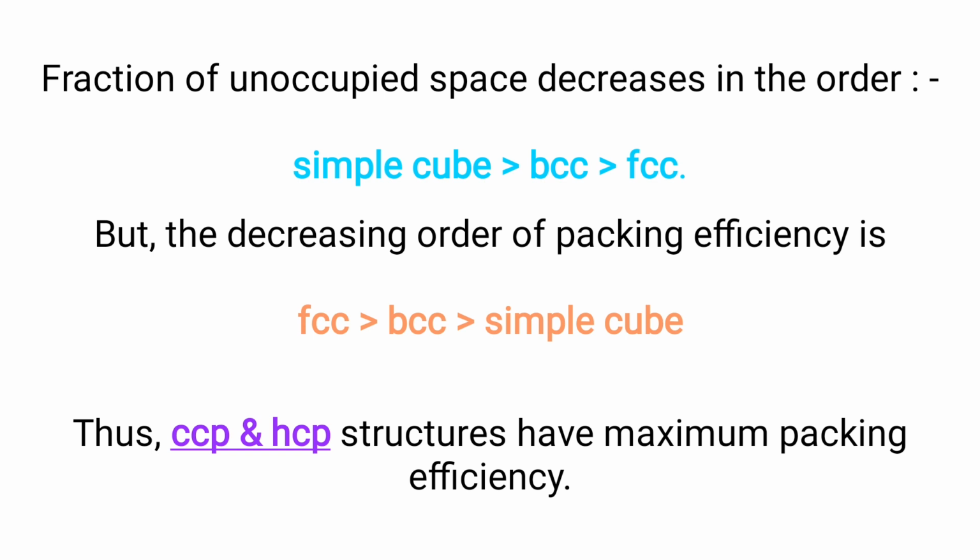Okay, fraction of unoccupied space decreases in the following order. That is, simple cube is having maximum unoccupied space and FCC is having minimum unoccupied space. But the decreasing order of packing efficiency is FCC is having more, that is maximum packing efficiency, and simple cube is having minimum packing efficiency. Thus, CCP and HCP structures have maximum packing efficiency.